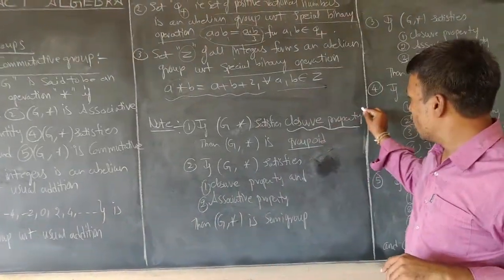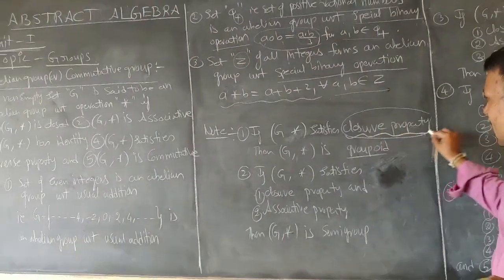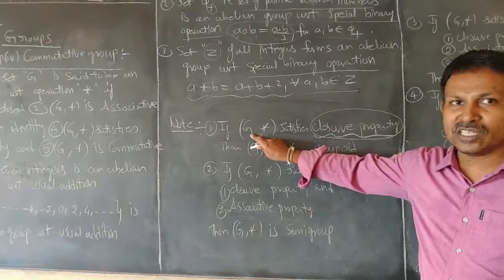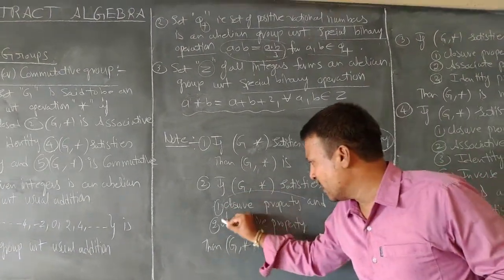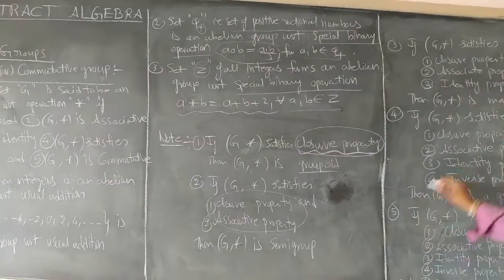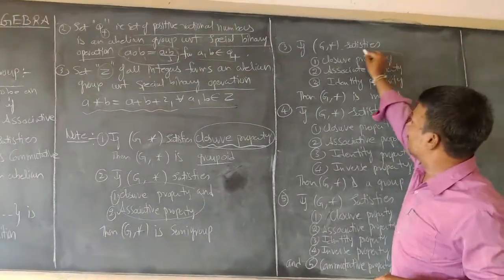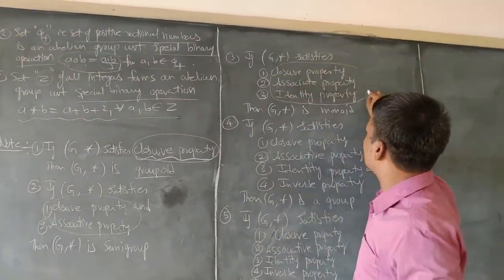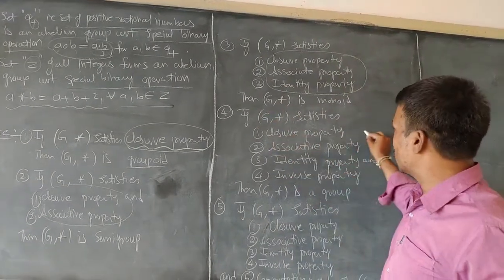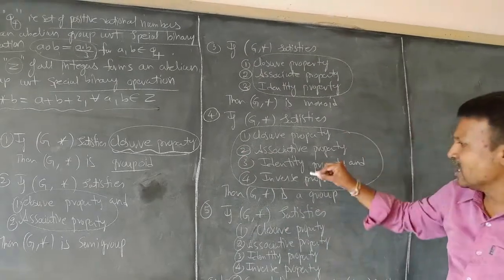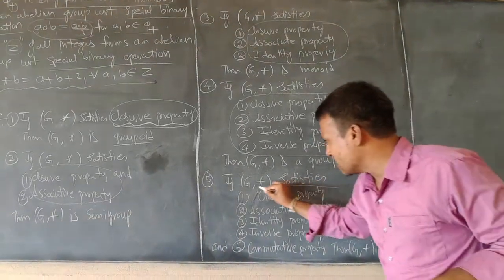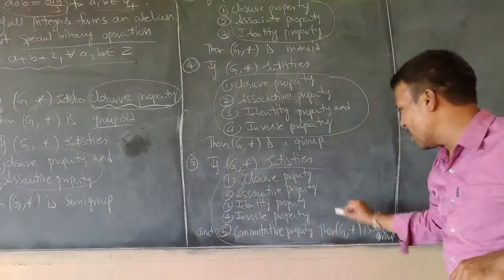Here in this note, only one condition is being satisfied by the elements of set G. In the second note, two conditions are being satisfied by the elements of set G. In the third note, 3 properties are being satisfied by the elements of set G. In the fourth note, 4 properties are being satisfied. In the fifth note, the 5 properties are being satisfied by the elements of set G.